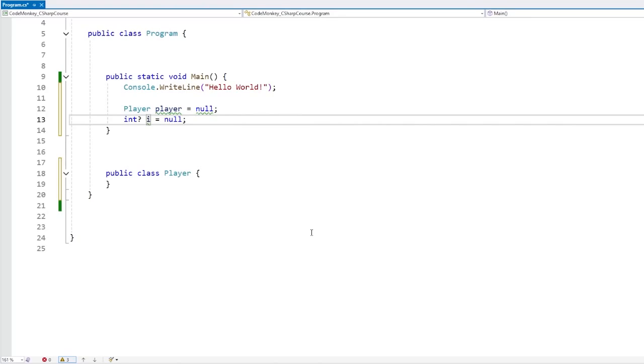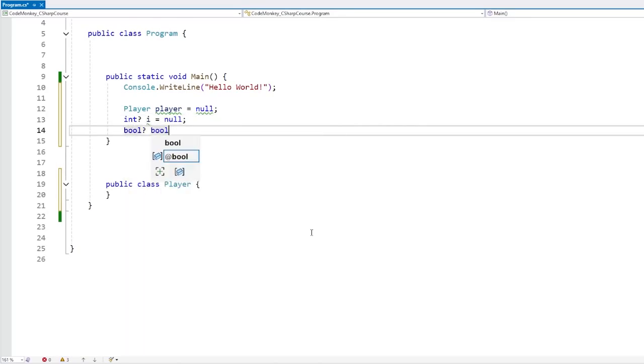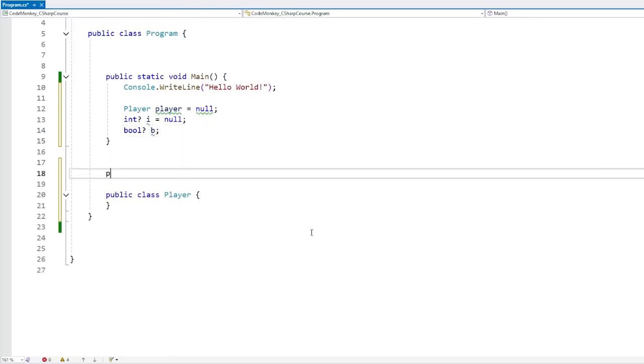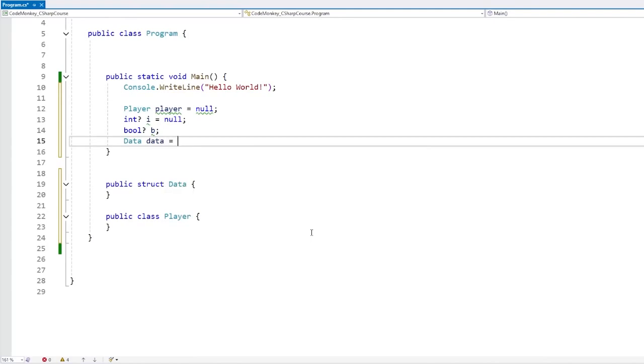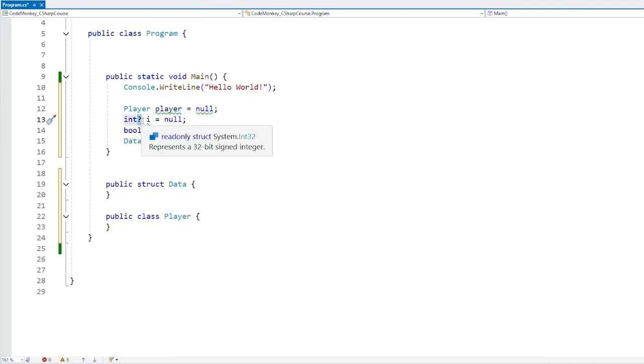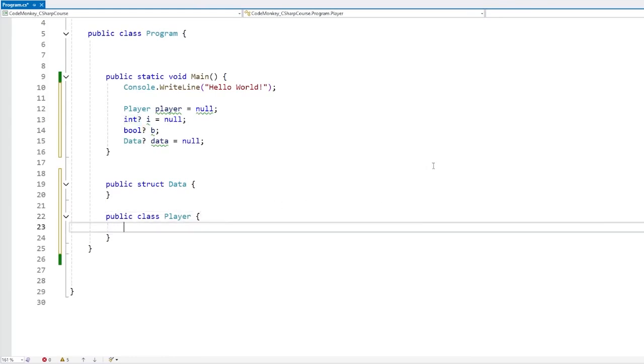This works with any type, so here we can make a nullable int, we can make a nullable bool. This works. We can also define some kind of struct, and over here, the struct cannot be null, but if we make it nullable, yep, that does work. So we can really make anything support null by adding the little question mark, by making it into a nullable. Now this can be really useful if the variable is only used in certain scenarios. Like for example, let's say we had the player and this was some kind of strategy game.